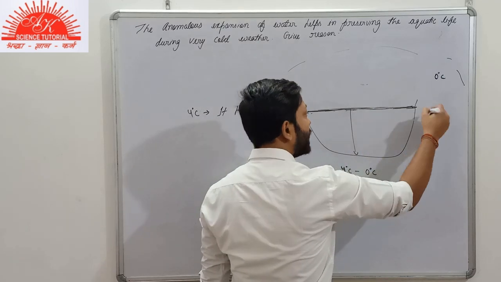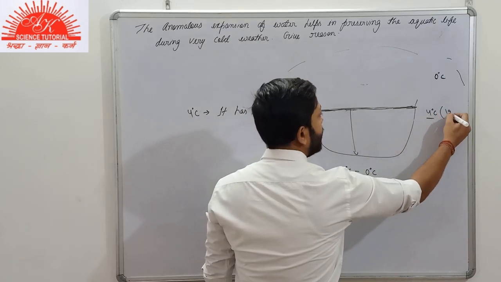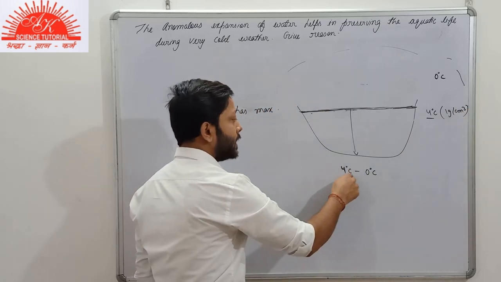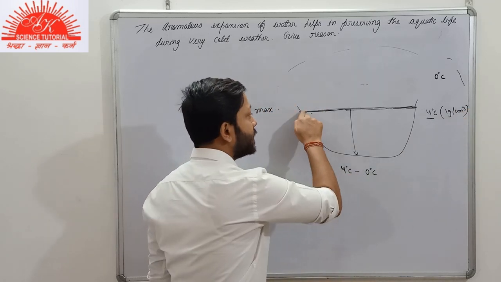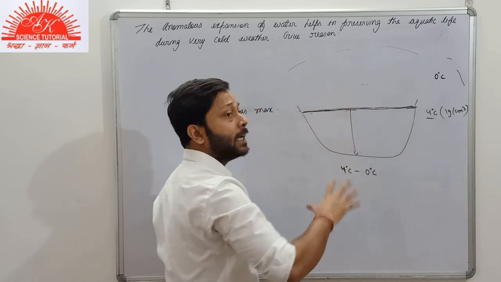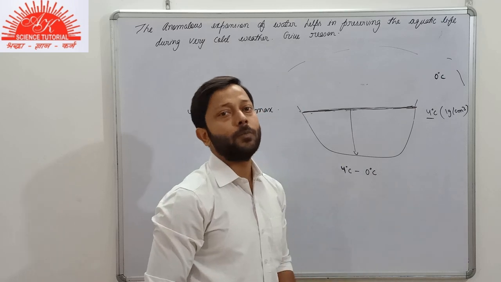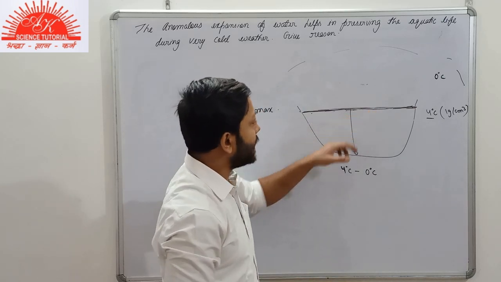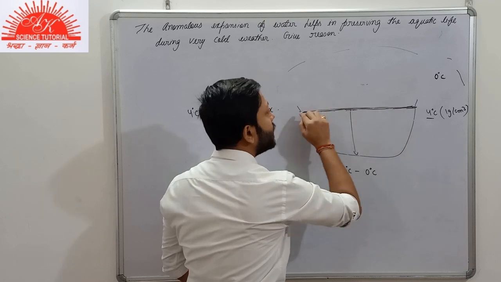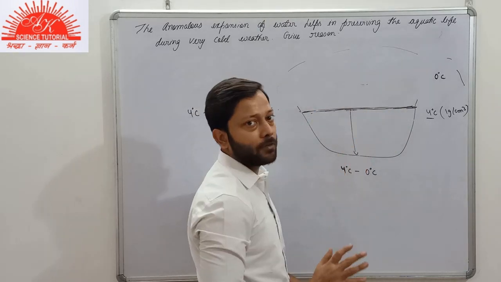When water was at 4 degrees Celsius, it had the density of 1 gram per centimeter cube. But as soon as it is cooled below 4 degrees Celsius, the density of this water at the topmost surface will be less than 1 gram per centimeter cube. It means that it is lighter. As compared to the water below this surface, this water is lighter, so it won't sink further.